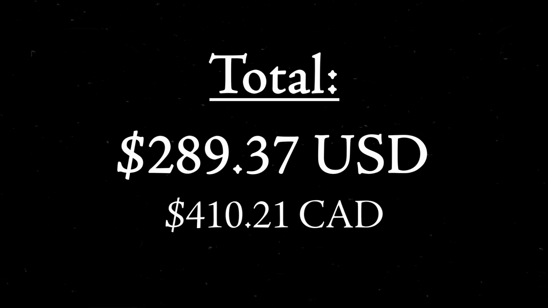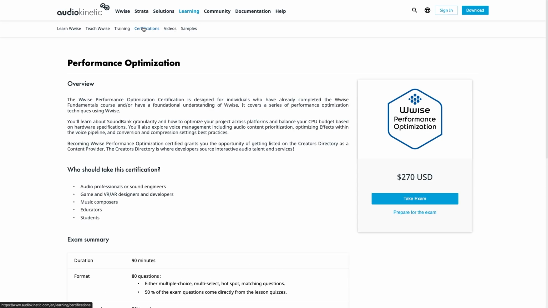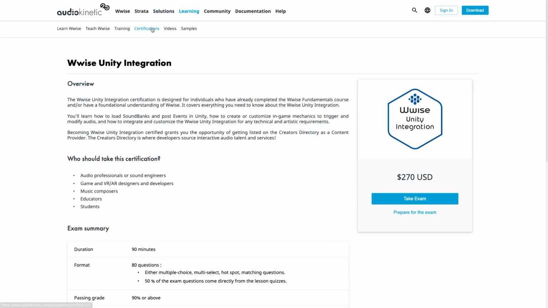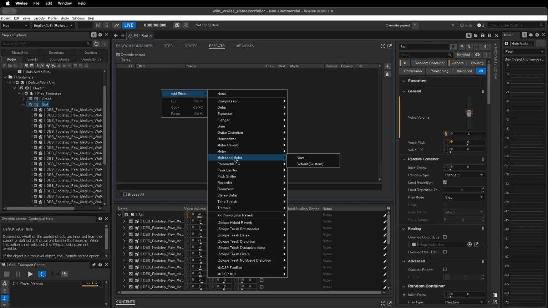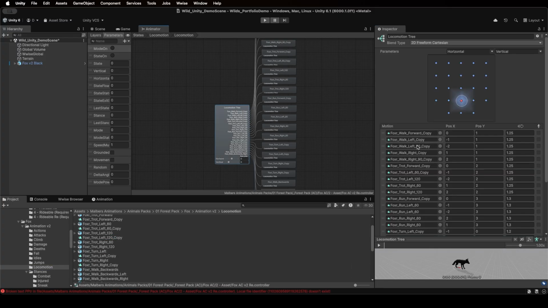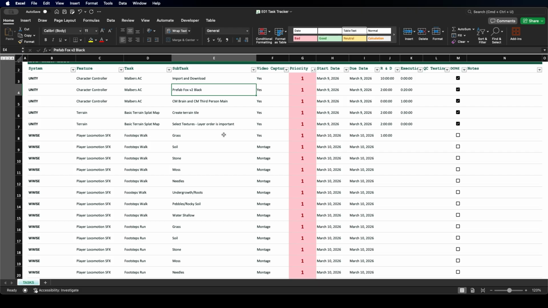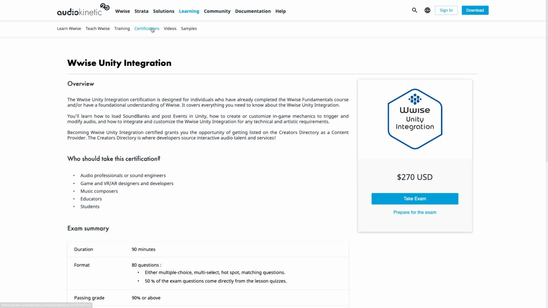More importantly, 410 CAD. To put that in perspective, the Wwise Fundamentals certificate is only 50 USD less than what I just spent. Not to mention, there are 3 more certification tests for even more money. I'm betting, literally, that buying these assets and creating a tangible game demo will showcase not only my Wwise skill set, but my understanding of game development as a whole, my technical problem-solving skills, plus shows a hint of personality as well. It'll all go further in getting me hired than any certification alone would.